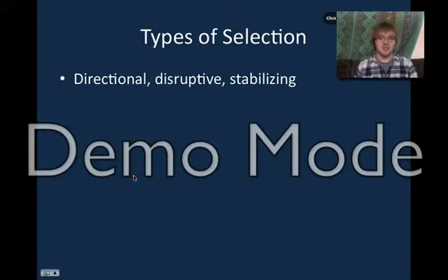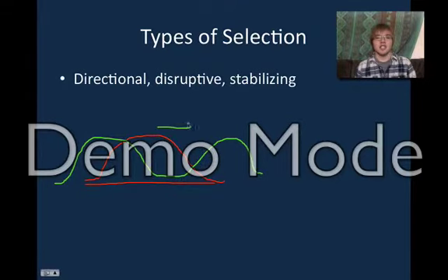The second type of selection is called disruptive selection, and that is when a population is selected for both extremes. So if you have your normal population here again, your new population after the disruptive selection would look something like this. You can see that it favors both of the extremes now rather than the middle over here. And so that's what disruptive is.